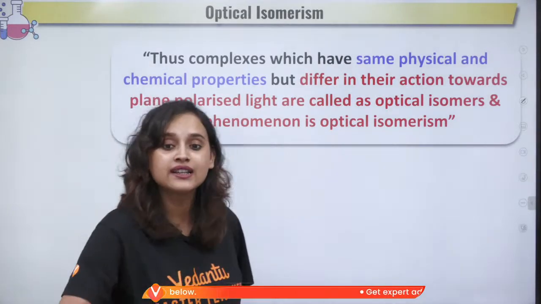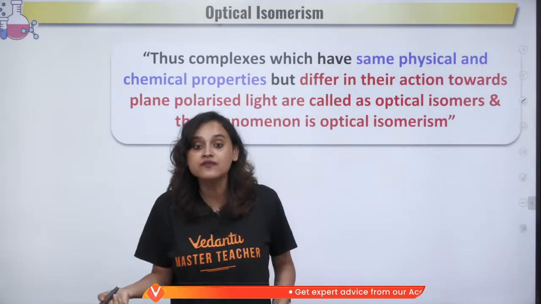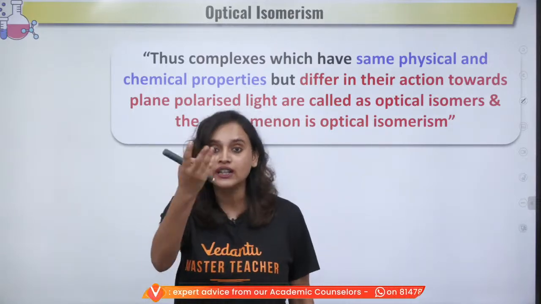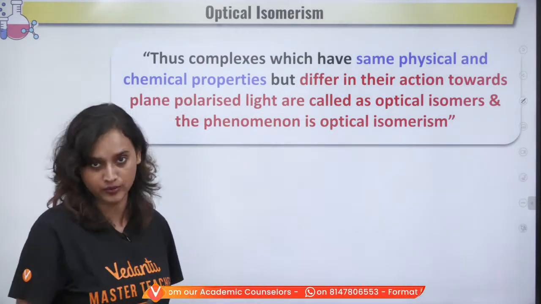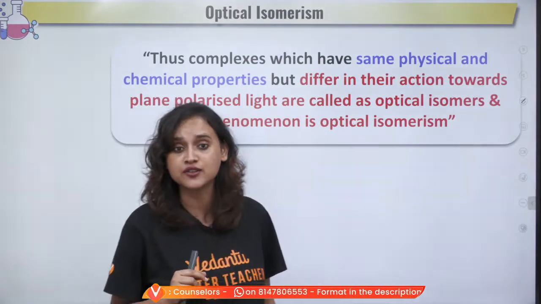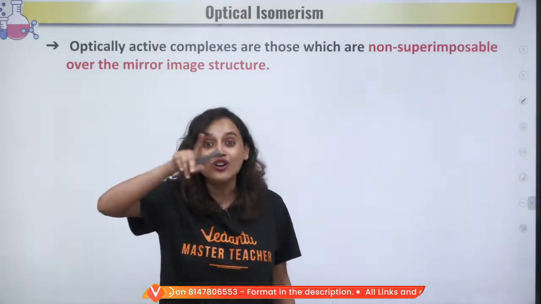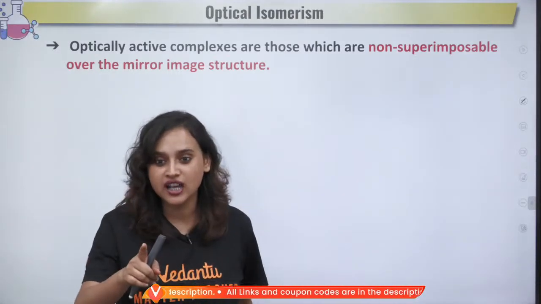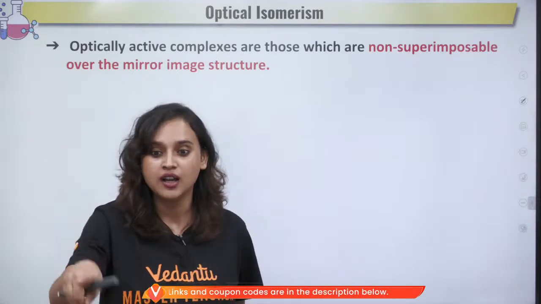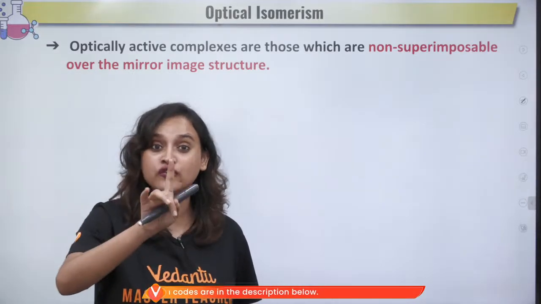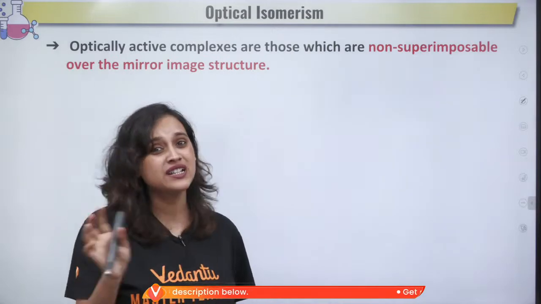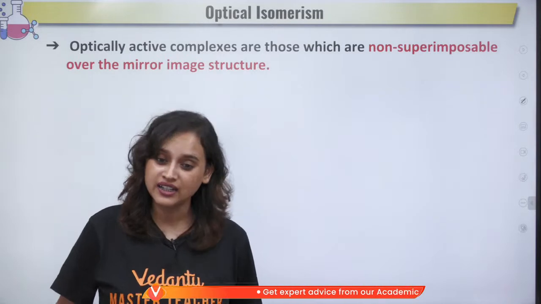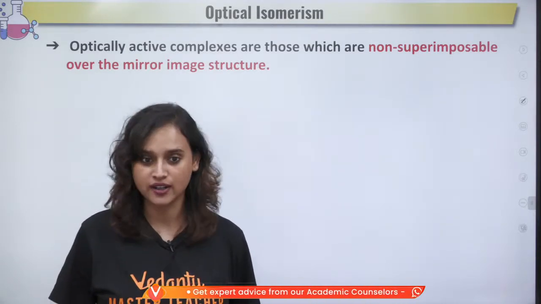Now these complexes which have the same physical and chemical properties, but differ in their action towards plane polarized light, are called optical isomerism. So you know that dextro, levo, how they rotate? Aryan, you will have to see the first one. Please watch the first coordination compound. Do not miss the classes, because if you miss them, you will not understand like this. Aryan Yadav, please watch the first one.